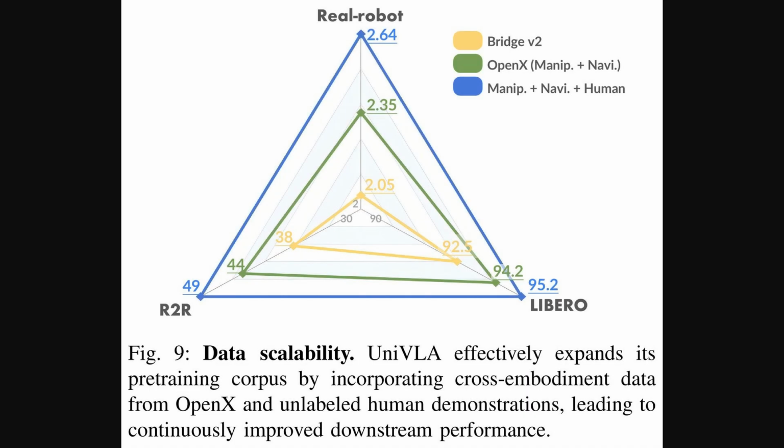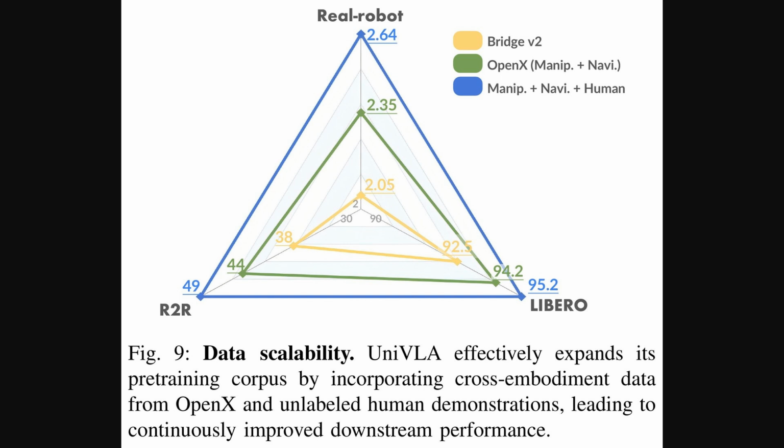So we've seen UniVLA's strong performance on navigation benchmarks like R2R. Now Figure 9 here really underscores an important aspect: its data scalability. This radar chart shows performance across those real robot tasks, the R2R navigation benchmark and the Libero manipulation benchmark.